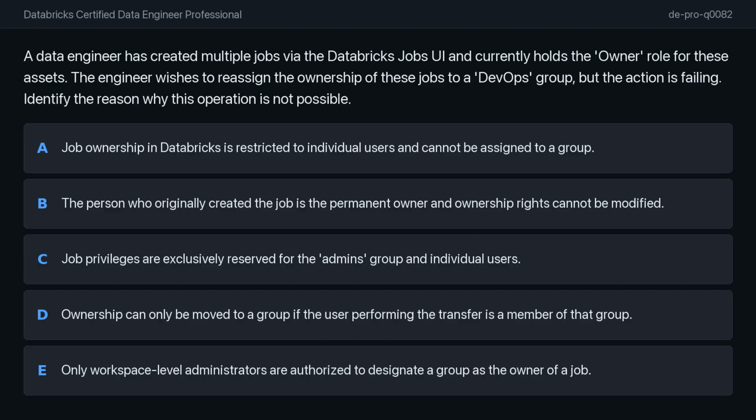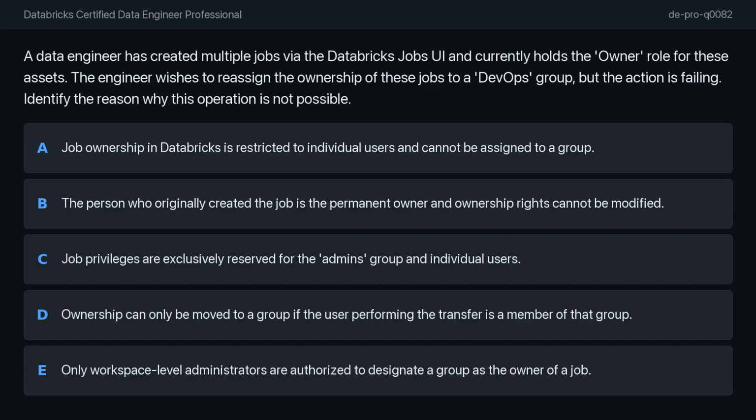So for example, if users A and B create Databricks jobs each, they will both stay the owner of those resources. However, if user A creates job A and users B and C join later, only user A can transfer ownership because they are the original creator.